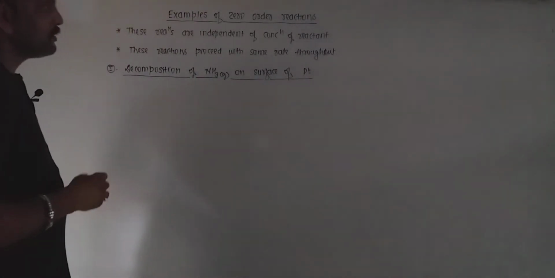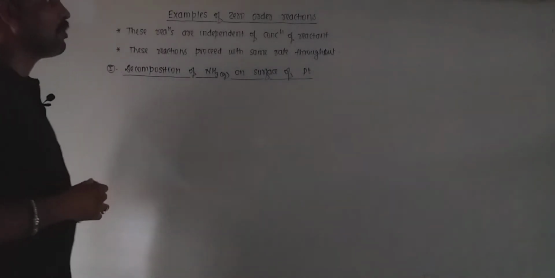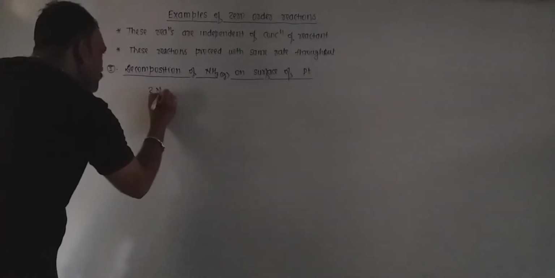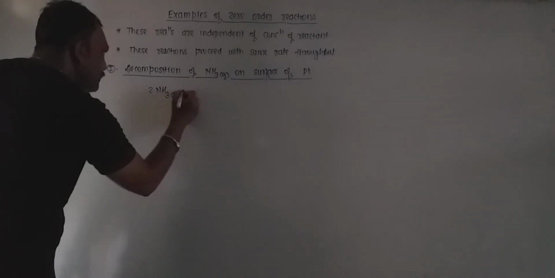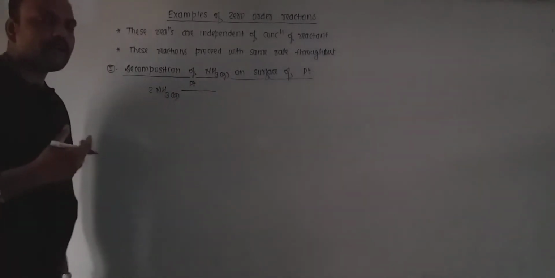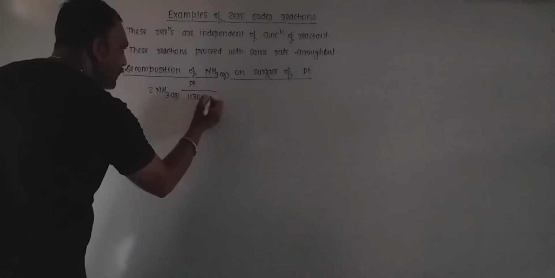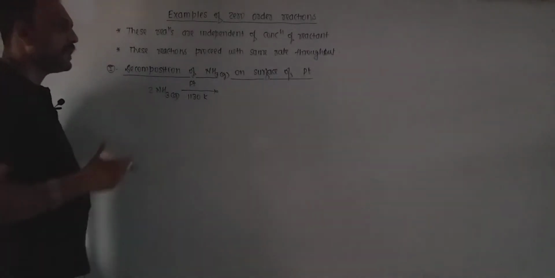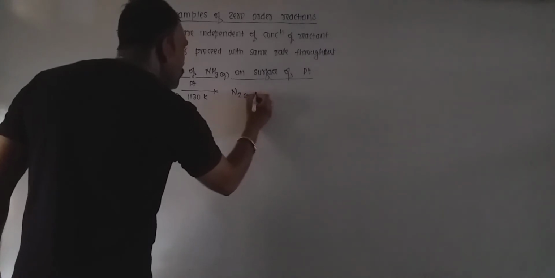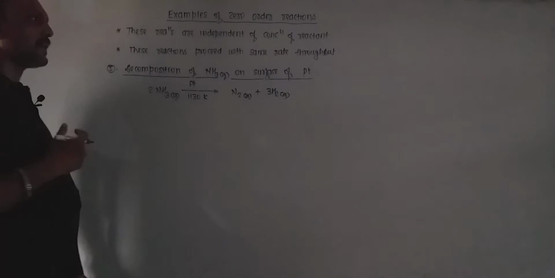Now let's see what happens when ammonia is allowed to decompose on the hot platinum surface. So what happens when ammonia gas is tried to decompose over the platinum surface at a high temperature of approximately 1130 Kelvin? Then ammonia tends to decompose into N2 and H2. Now what happens with this reaction?